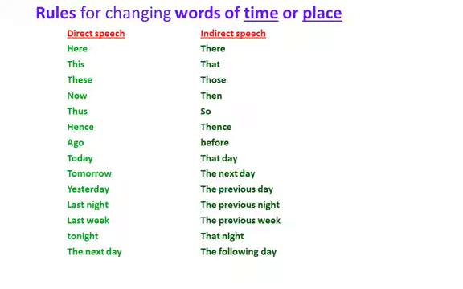Rules for changing words of time or place. There are two columns, direct speech and indirect speech. Read the words here, there, this, that, these, those, now, then, thus, so. Children, read all the words in the direct speech and see how they change in the indirect speech, and use these words in sentences whenever you change direct speech to indirect speech. You can see some examples in the next slide.